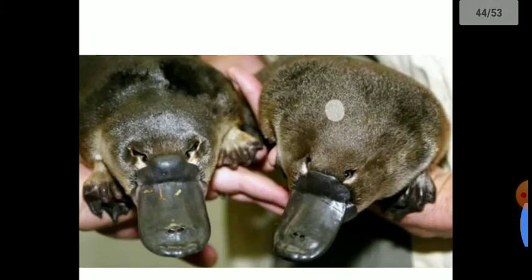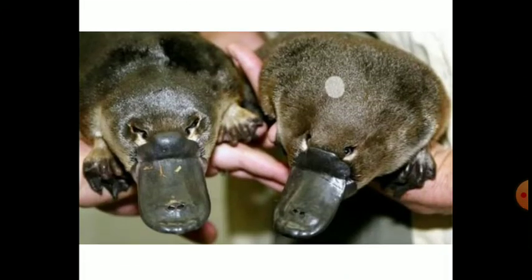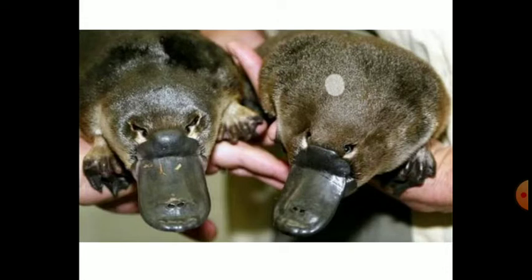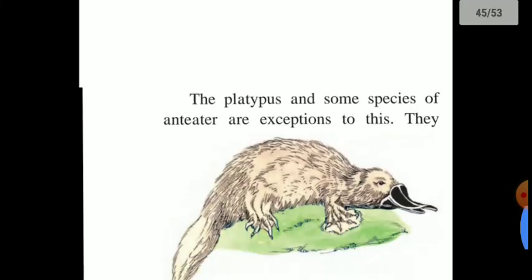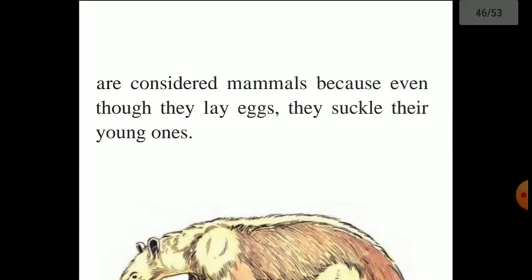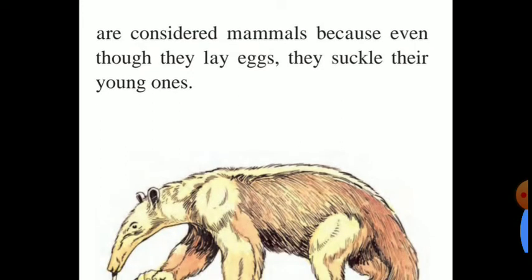Okay, this is the platypus, that is one of the exceptions for this mammal group. It lays eggs and it suckles its baby. Suckle means what? It feeds its baby. It gives milk after the birth, and it doesn't carry its baby in the womb. It directly gives eggs. A platypus, and some species of anteaters are exceptions. Okay, they are considered mammals because even though they lay eggs, they suckle their young ones.